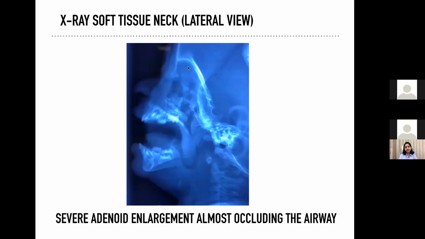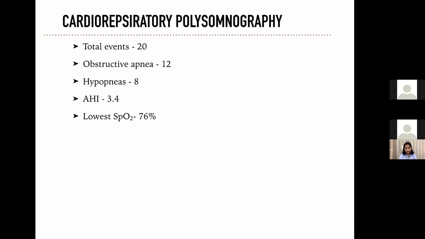This was an X-ray soft tissue neck, which shows enlargement of the adenoids, which is almost completely occluding the upper airway. In her polysomnography, there were a total of 20 events, 12 obstructive apneas and 8 hypopneas, with an AHI of 3.4. And her SpO2 nadir was 76%. So she had mild obstructive sleep apnea.